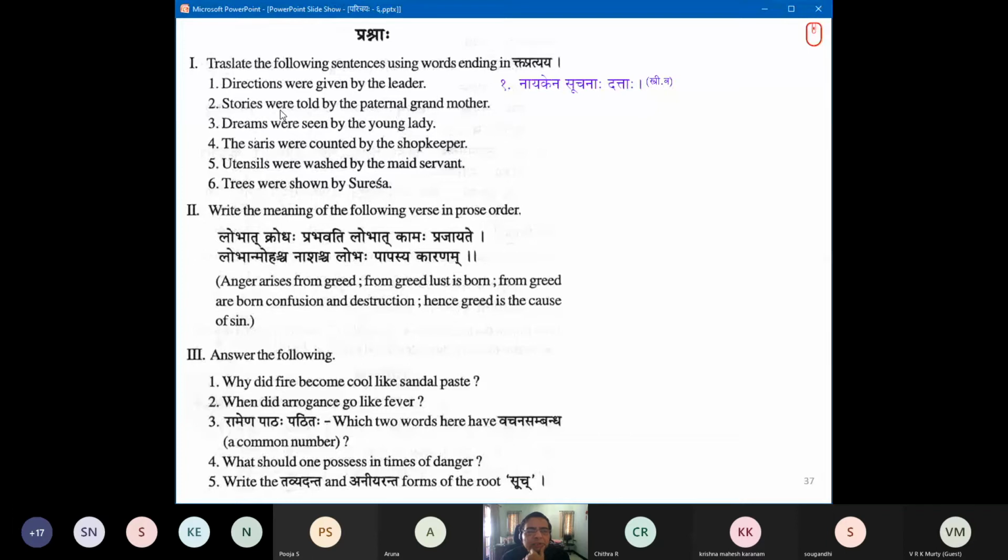If it were stories told by grandmother, then what we are telling is correct. Let us take the subject first, like we do in Sanskritam. Pitamahya kathaha uktaha santi. Santi will make it complete, but it is not needed in Sanskritam. Pitamahya kathaha uktaha.